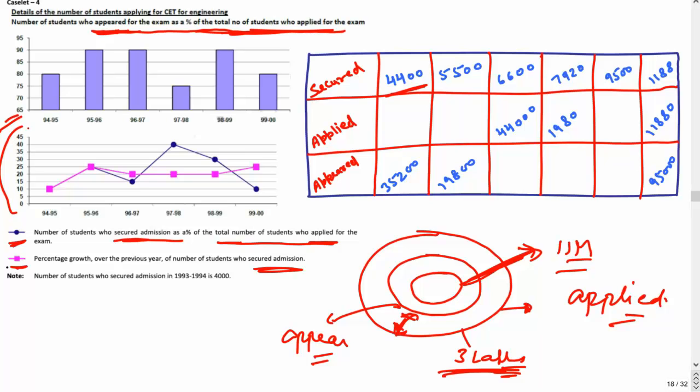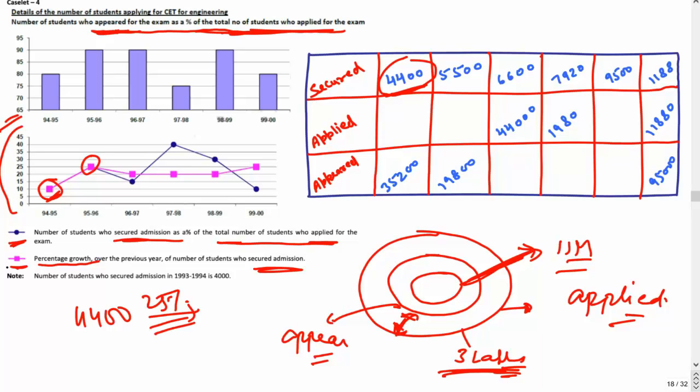So in 1993 to 1994 they have given 4,000, and you can see over here that this pink line is giving you the percentage growth over the number of students who secured admission. So in 94 to 95, this number is 10%. It means from 4,000, it should have increased to 4,400 people who have secured admission, right? Cool. Then you would have seen here this pink line is going around 25%. So I should say 4,400 has an increase of 25%.